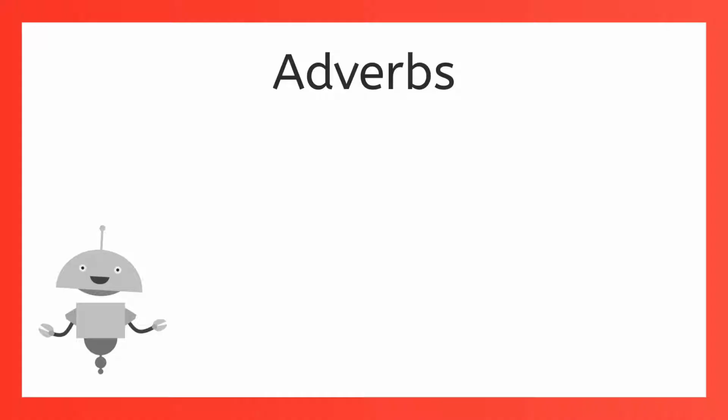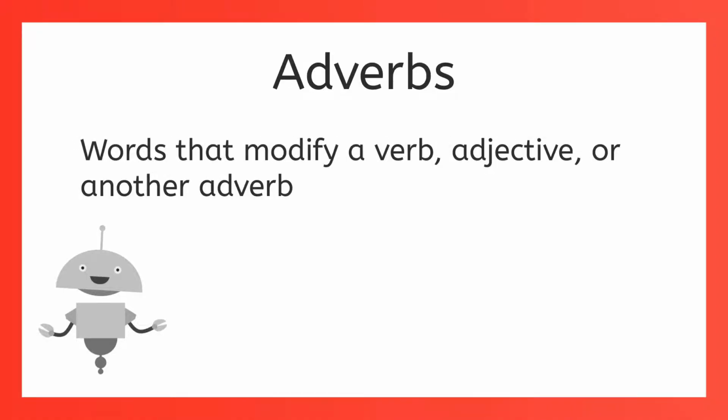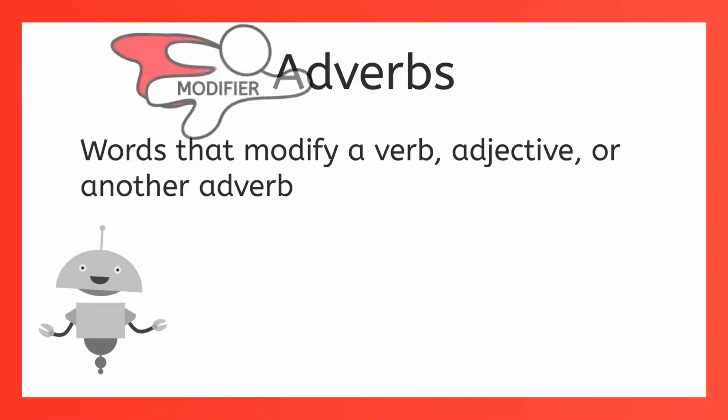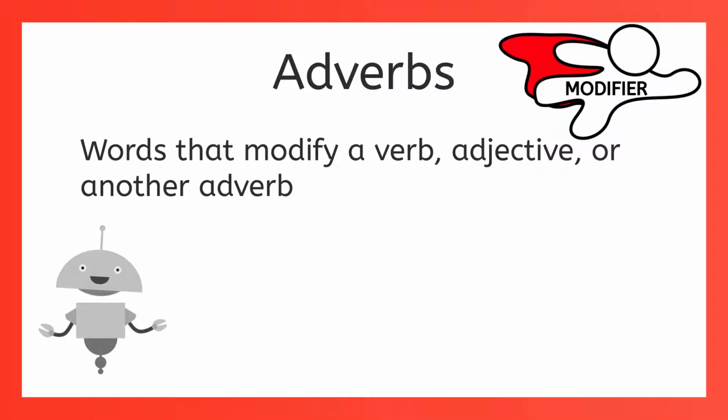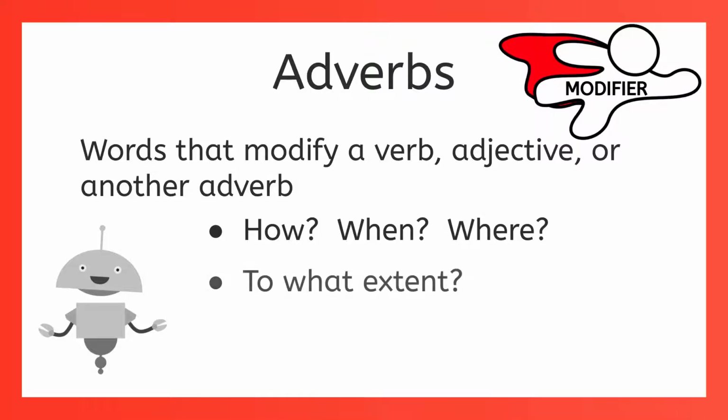As you have already learned, adverbs are words that modify a verb, adjective, or another adverb. So you see, adverbs, like adjectives, are modifiers. They have the power to shape the way we perceive an action or a description. When modifying action verbs, adverbs are words that answer the questions how, when, or where was the action done. When modifying adjectives or other adverbs, they tell us to what extent that adjective or adverb should be applied.